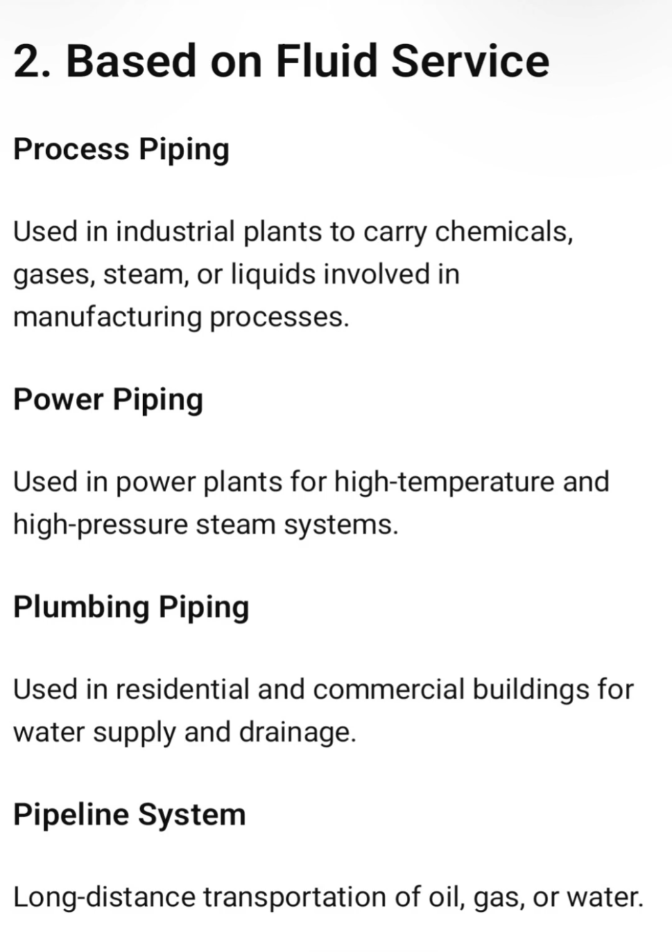The third type is plumbing pipe, used in residential or commercial buildings for water drainage systems and water supply. The sanitary pipes are mainly plumbing pipes. And the fourth one is the pipeline system. These systems are for the long distance transport of oil, gas, or water from one power plant to other areas, or crude oil from the mining site to the power plants.